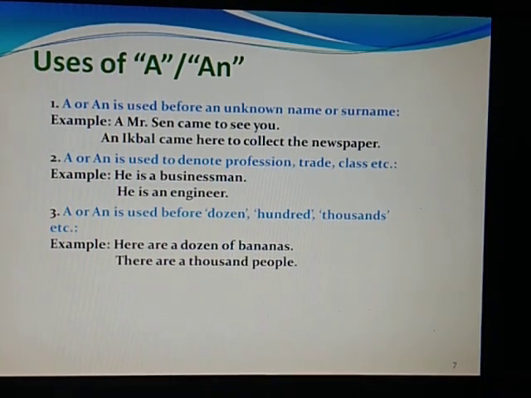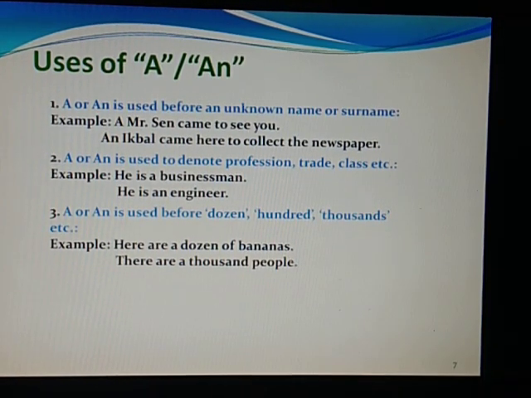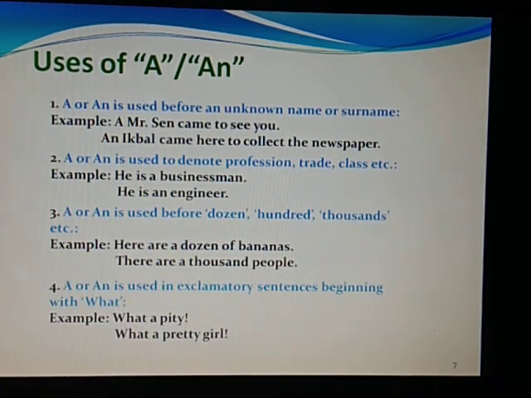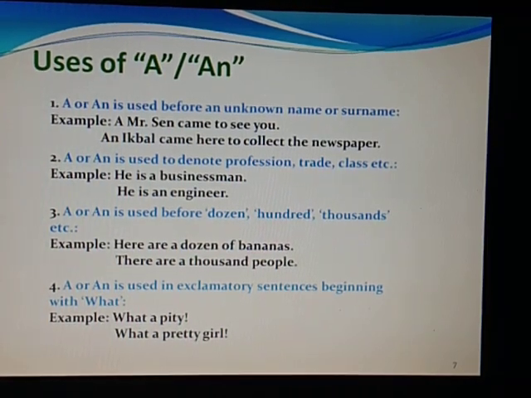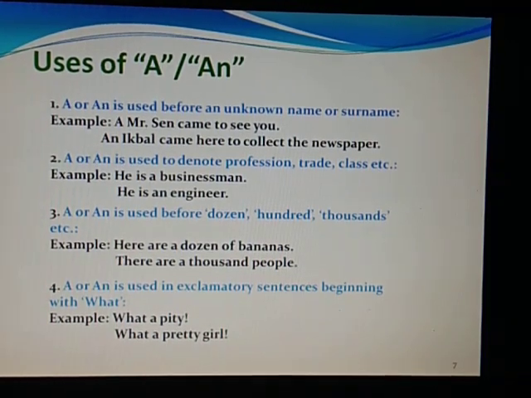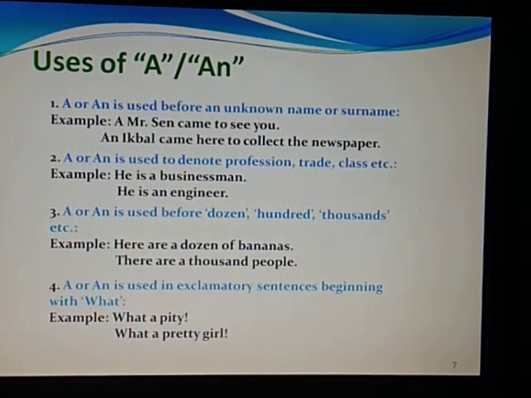A or an is used before dozen, 100, 1000, etc. So whenever we are using words like dozen, 100, thousands, we use a. Here are a dozen bananas, there are a 1,000 people. A or an is used in exclamatory sentences beginning with what, suppose, what a pity. So a article has been used. What a pretty girl. So a article has been used.